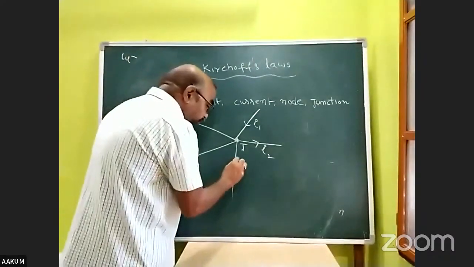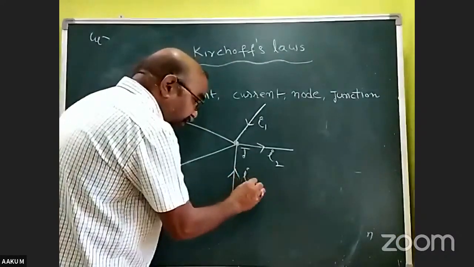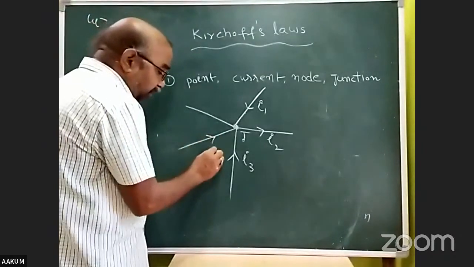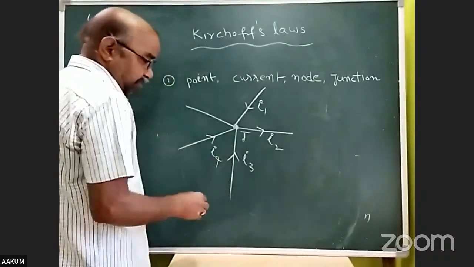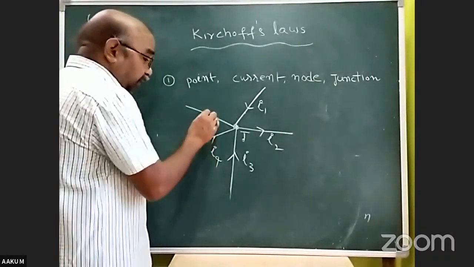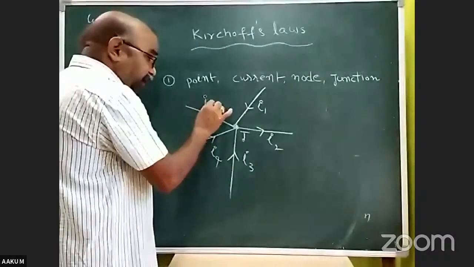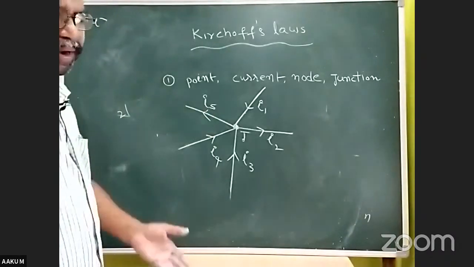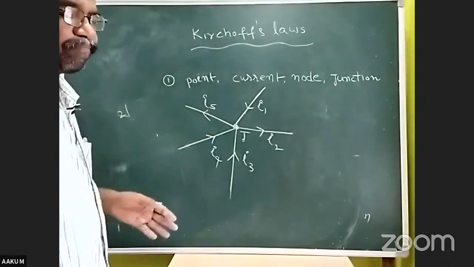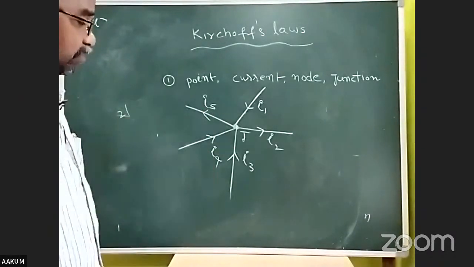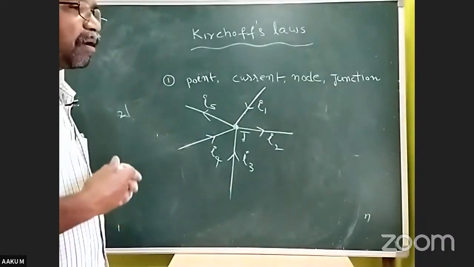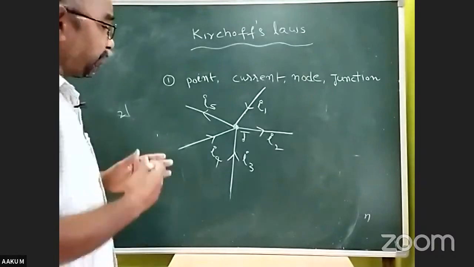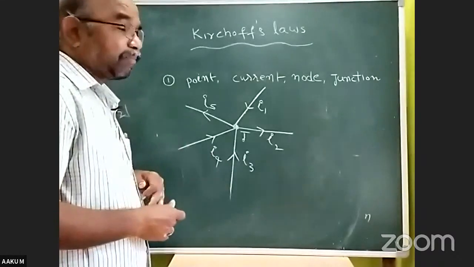To the junction, another current I3 is coming, another current I4 is coming, and I5 amperes current is leaving the junction. Whatever it may be, they will give like this. At the junction, 5 currents are meeting. Some currents are approaching the junction, some currents are leaving the junction.